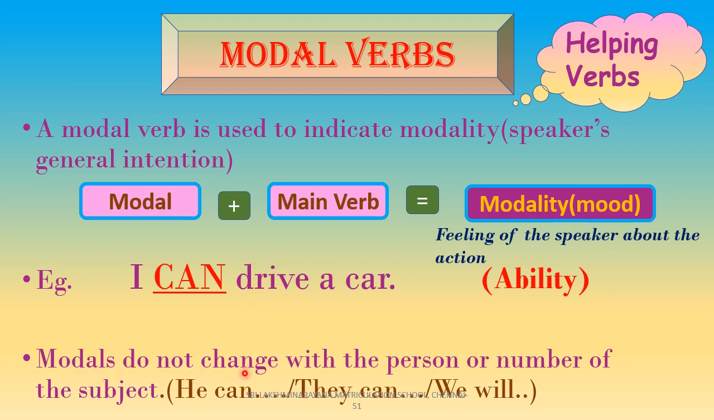Next, modals do not change with the person or number of the subject. It means that modals will not undergo any changes based upon the person or number of the subject. Here, he can, they can. He is the singular subject and they is the plural subject. Modal verbs do not consider whether the subject is singular or plural. It remains the same. Whereas the primary verbs such as be verbs, do verbs and have verbs undergo changes based upon the person or number of the subject.